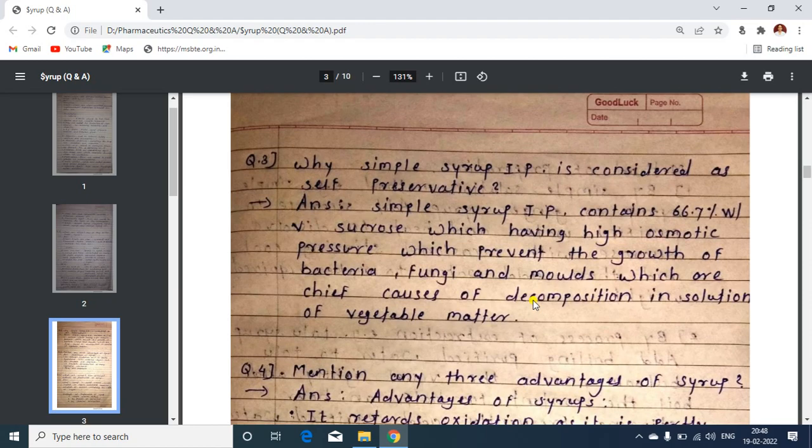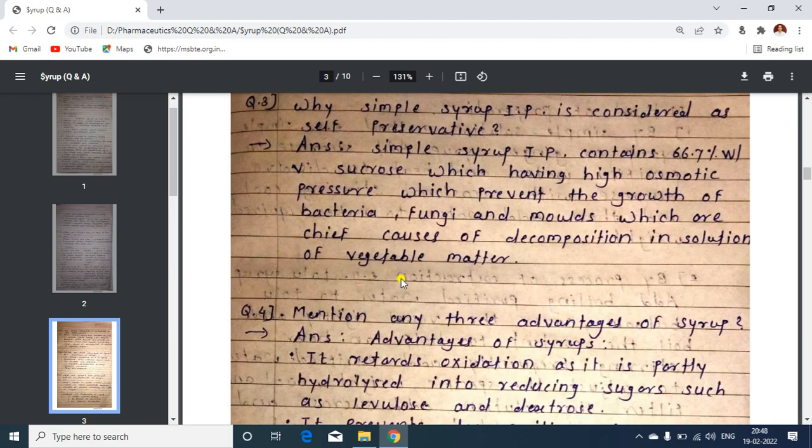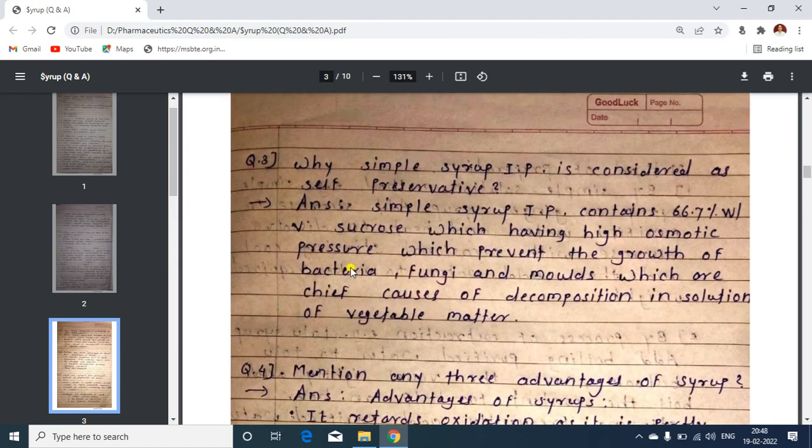Due to the high osmotic pressure that growth can be prevented. Microbial growth happens because of decomposition in the solution due to vegetable matter, which occurs due to the growth of bacteria, fungi and mold. So that's why it's an important question.